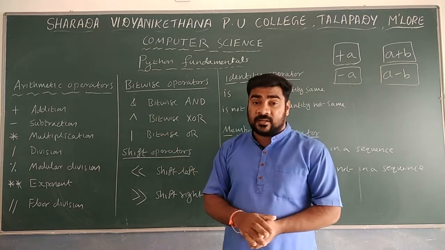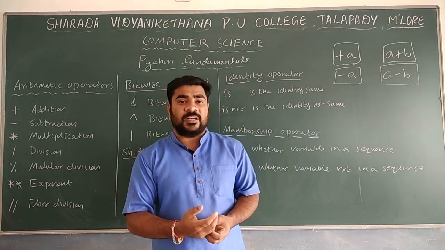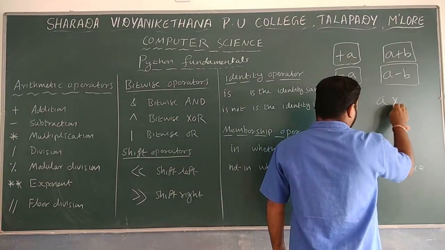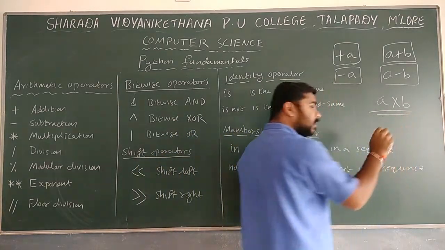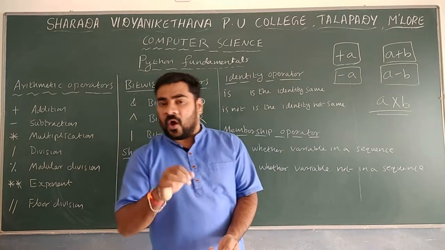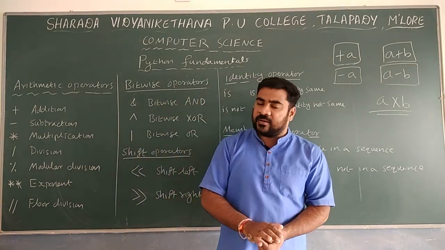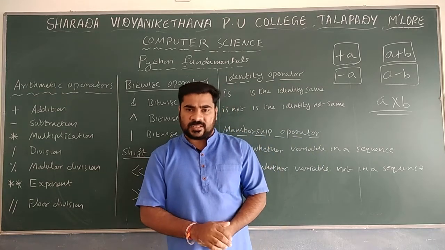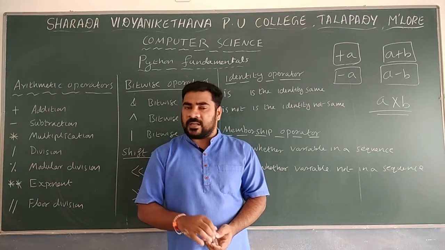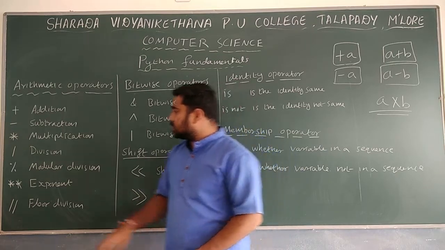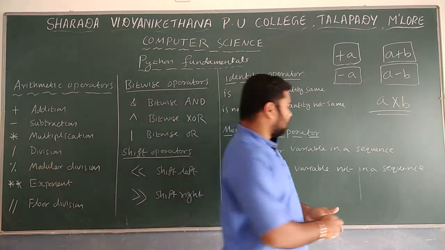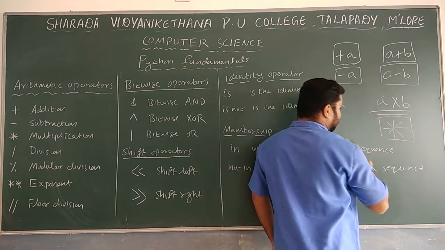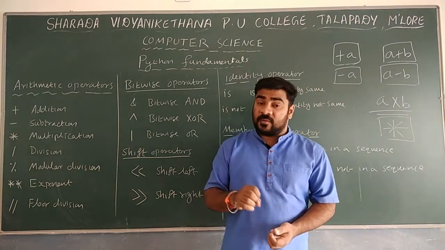Then multiplication. Remember, normally in maths we use a cross mark for multiplication, a into b. But that is not there in a computer system or in any programming language, that type of cross mark is not used for multiplication. If you want to perform the multiplication, you have to make use of the star symbol. So this symbol is what we are making use of to perform the multiplication.